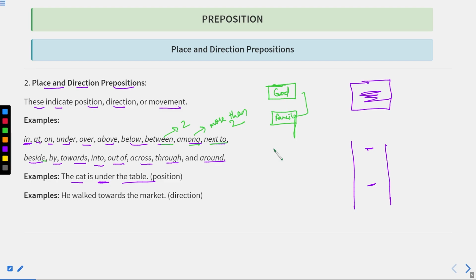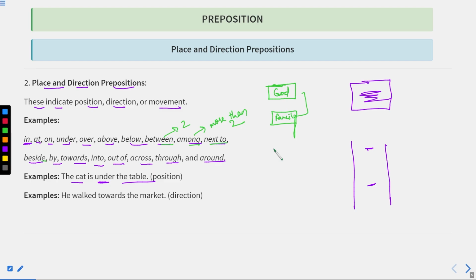Out of means when something is extracted out of something. For example, she took the papers out of the almirah, so out of means their position has been changed from inside to outside. Across means when something goes from one part of the road to the other part, from one to another. When we cross something, we can use across. For example, he went across the river. It means he has crossed the river now.